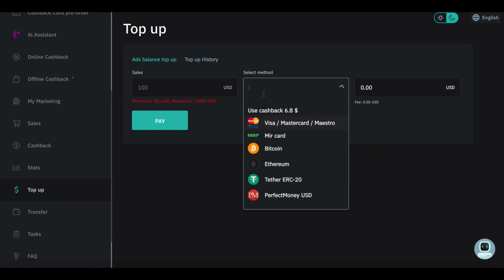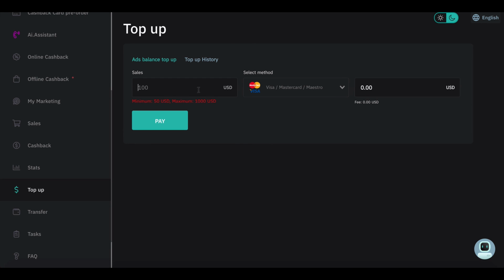Then if you wish to put more money in, you can use any of these methods. I like to use Bitcoin or Ethereum, just because in Australia we're actually not allowed to use Visa for this program. I'm not sure why, but I just use crypto either way for entry. Crypto is the easiest way.